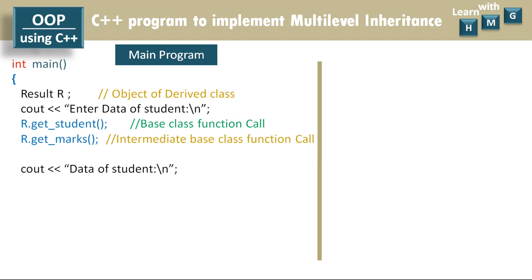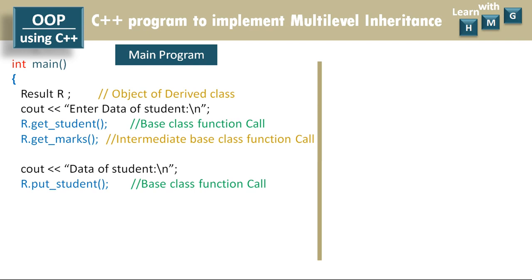Now let us go for the output operation. Data of student, this message, that is the title for output, is displayed. For displaying, we have two member functions, that is putStudent and putTotal. So first of all, I will display the data of student, that is the roll number and name, using the putStudent function. So the function call is R dot putStudent.